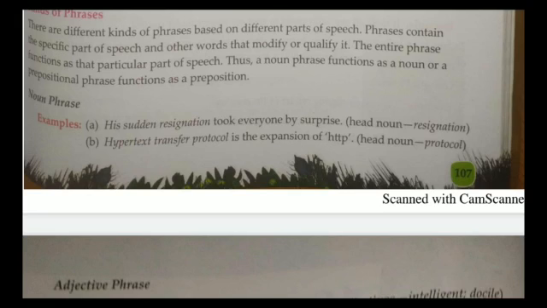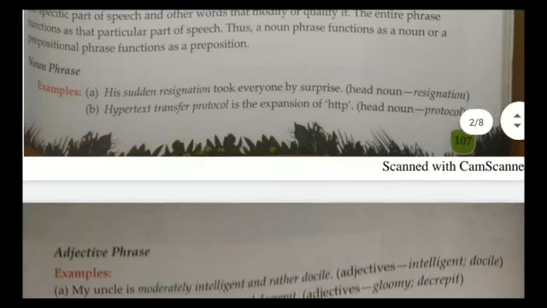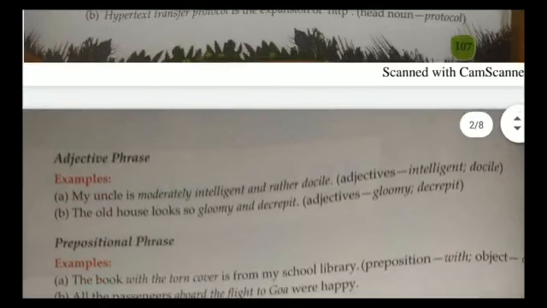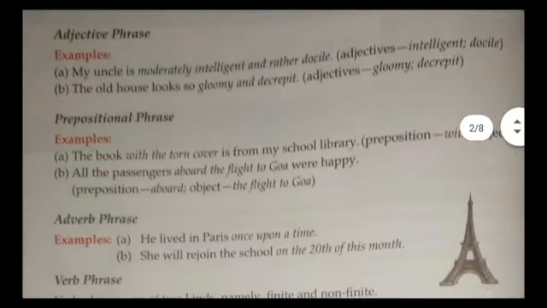Okay, now here we can say the protocol is a noun, and it works as a noun phrase because it does not have a subject, not have a verb, right? And we know the rule of the phrase: because it does not have a subject and a verb, that's why it is said to be a phrase. और अगर वो noun जैसा work कर रहा है then it is said to be a noun phrase. Okay, simple. Similarly, adjective phrase.